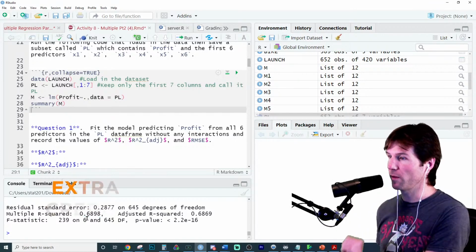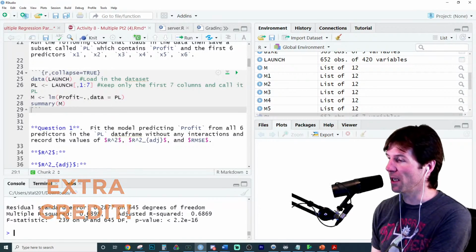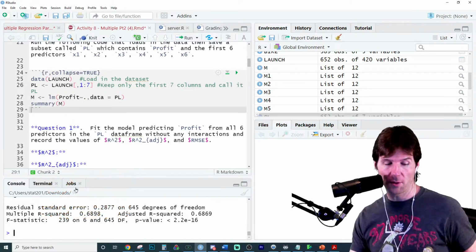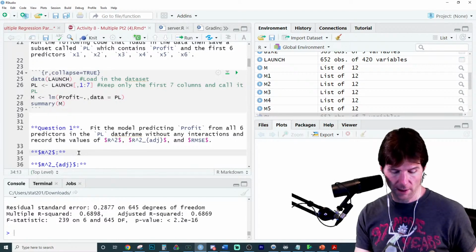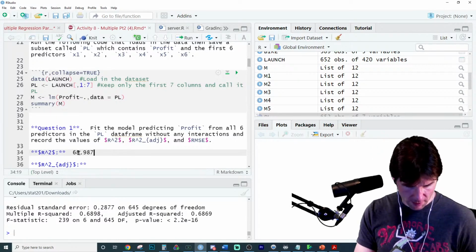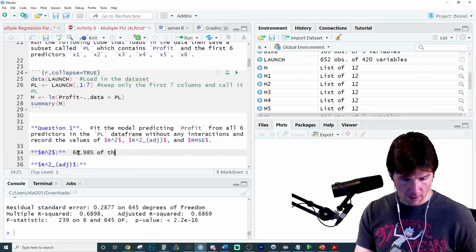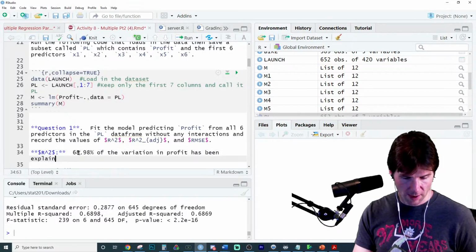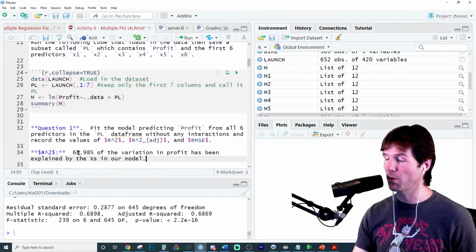The amount of variation we've explained. So 68.98% of the variation in profit. So let's say here, 68.98% of the variation in profits has been explained by the X's in our model. They're literally X's at this point.